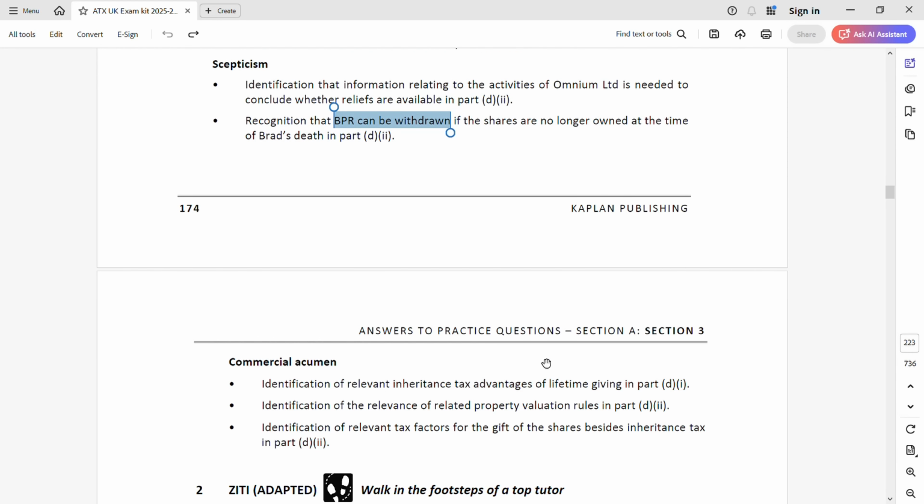And commercial acumen: identifying the inheritance tax advantage of lifetime gifting, then related property valuation rules, and relevant tax factors for the gift of shares besides inheritance. That is your stamp duty and capital gains tax. So that's it for question number 1. I shall see you in question number 2.